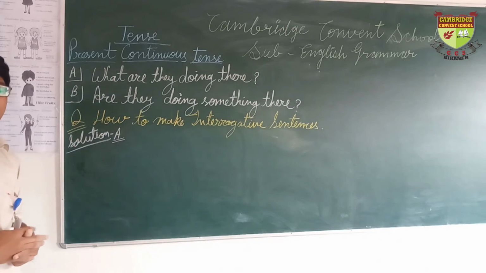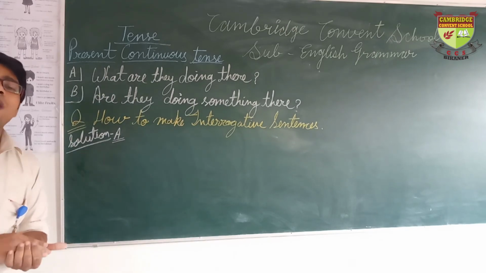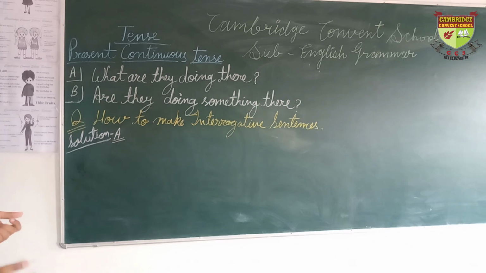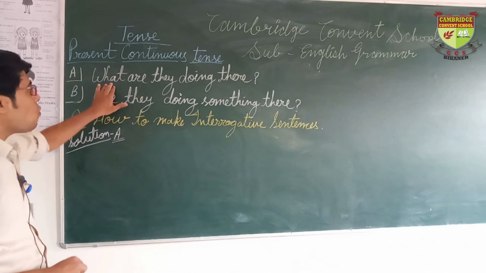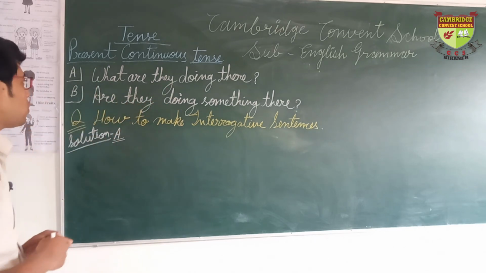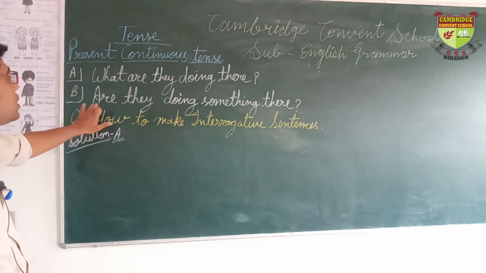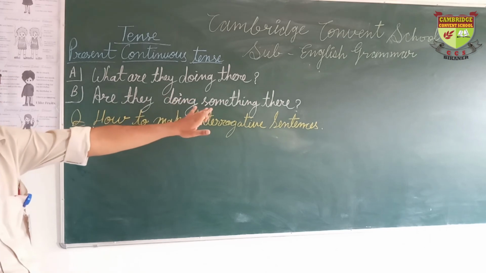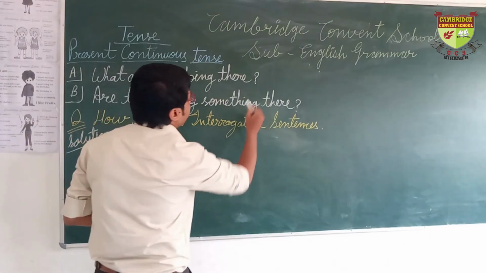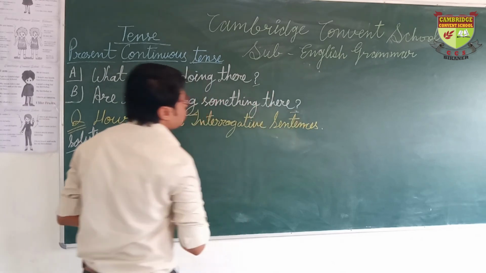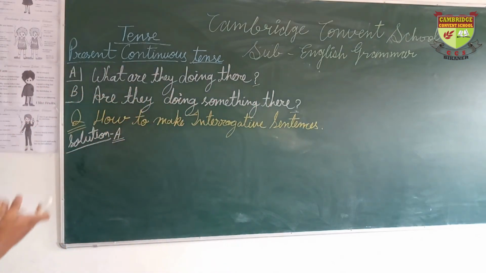Now come to the interrogative sentences. How to make interrogative sentences? Firstly, look at some examples. What are they doing there? And the other is, are they doing something there? Both have a common thing, which is the question mark. So it is identified that it is a question, or an interrogative sentence.